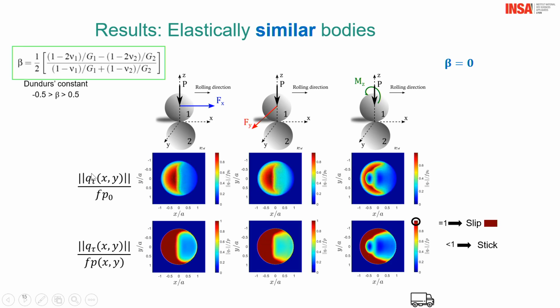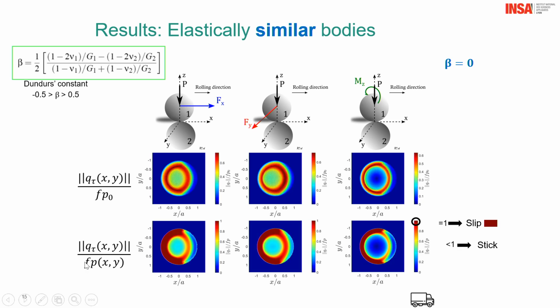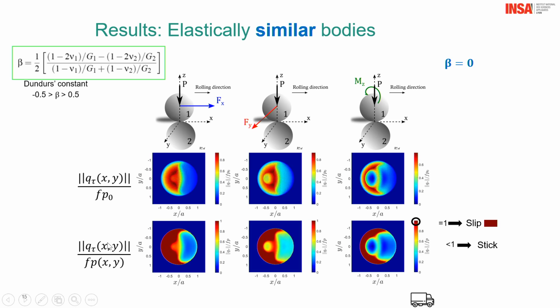shear stress profile. Here, this is divided by the maximum contact pressure. This is okay, but with that you cannot know if it is sliding or sticking. To know that, you have to divide by the friction coefficient times the pressure at the point you are looking for. Okay? And then, when you do that, when it is equal to 1, when it is dark red, it means that you are sliding.